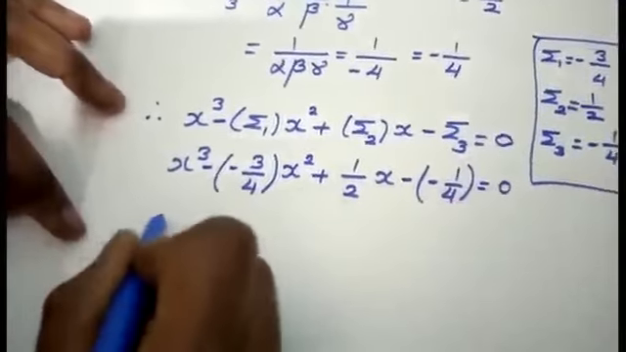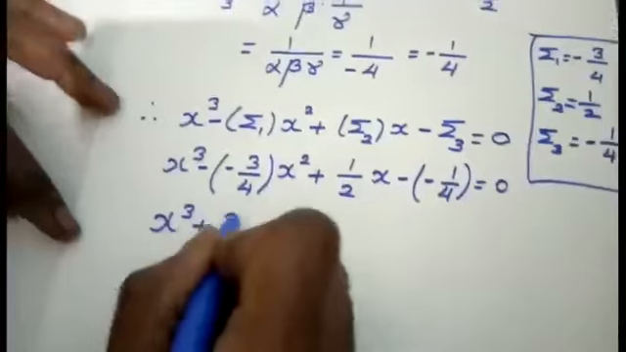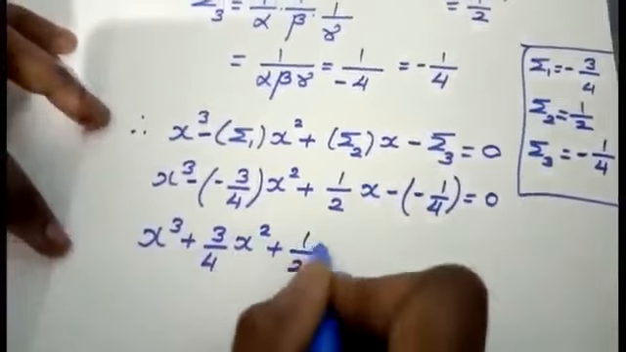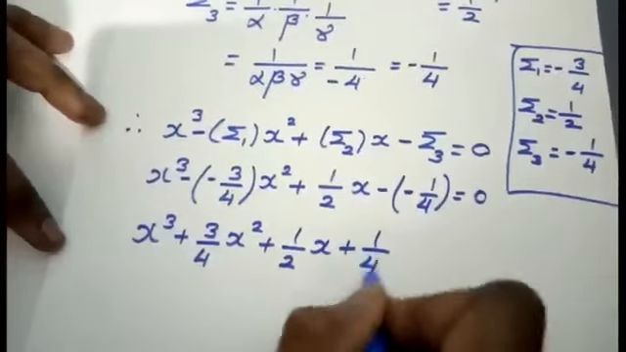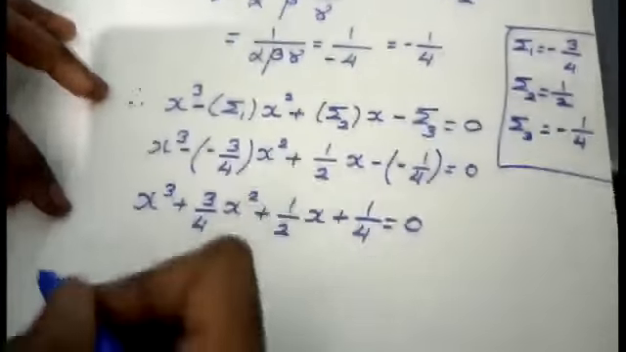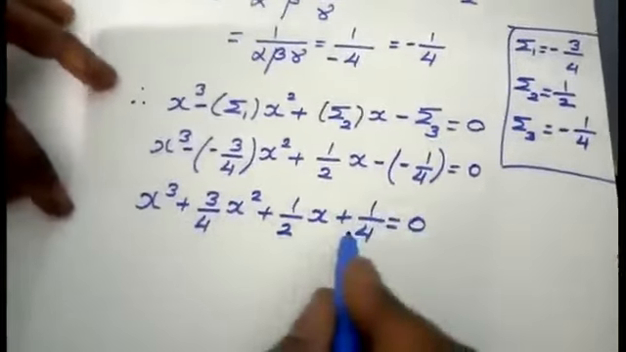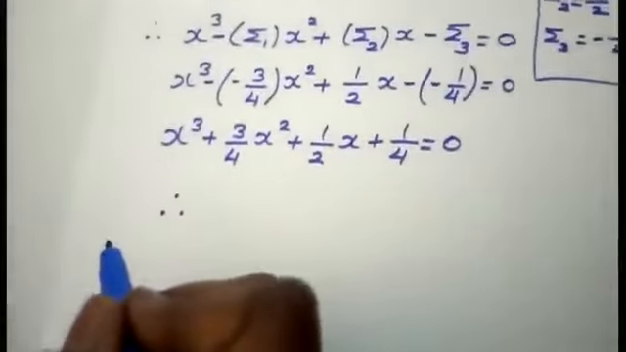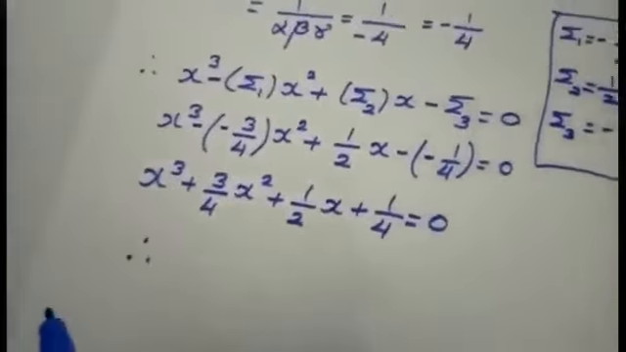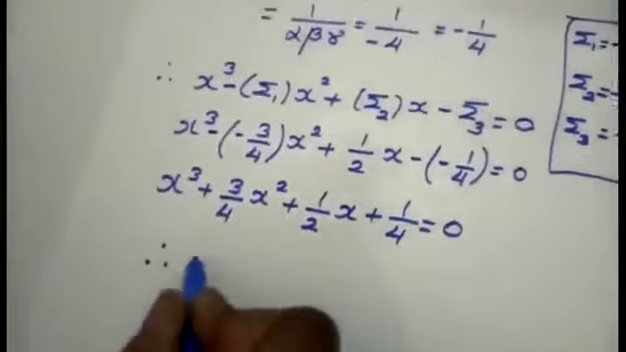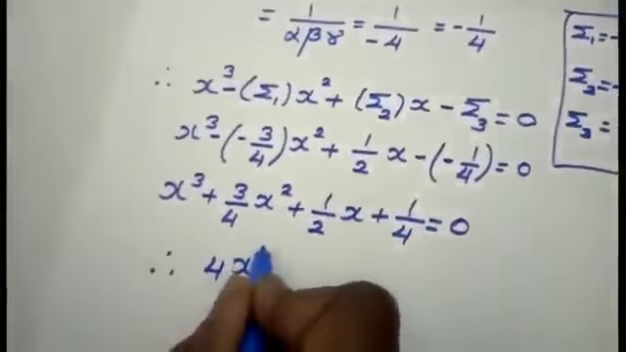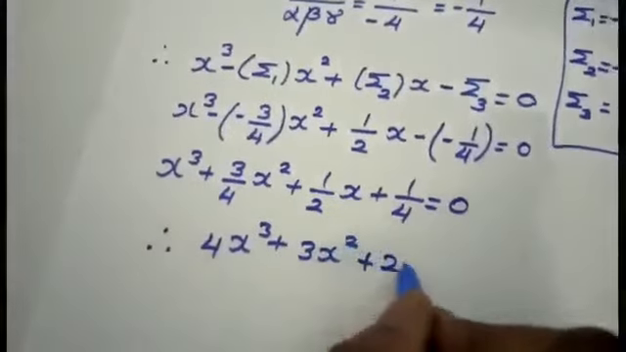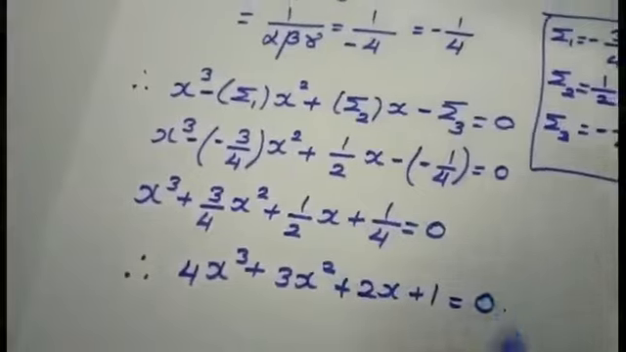You are going to simplify, that is x cube minus into minus plus 3 by 4 x square plus 1 by 2 x plus 1 by 4 equal to 0. You are going to do this calculation. You are going to make the denominator same, and I am going to write the final value, students. You are going to do the calculation and see. So the final answer will be in this way, students, that is 4x cube plus 3x square plus 2x plus 1 equal to 0.